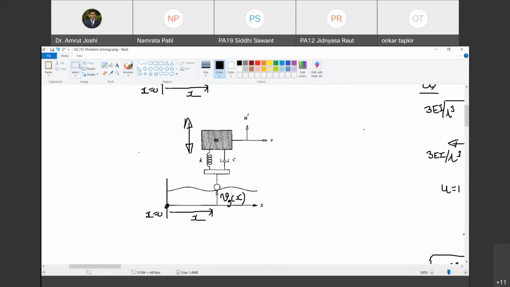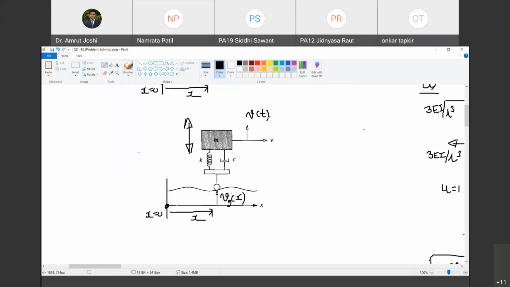Then I am also going to call this as V of t. So what is V of t? Position of mass with reference to unstretched position of spring. If you look at time t, as time evolves, the vehicle is also moving in x direction.